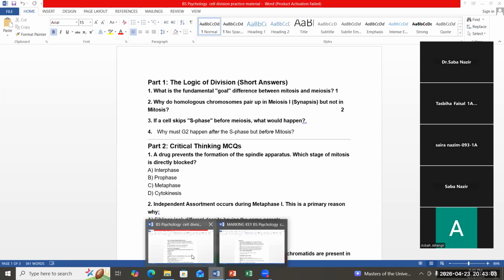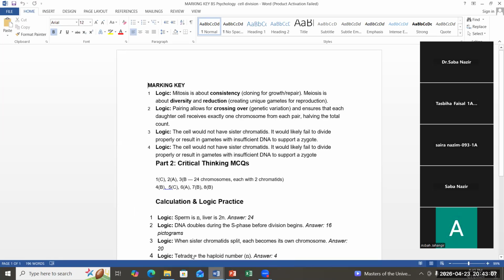Yes, I can show you. I can share it. I said: when homologous pair of chromosomes are formed, it creates an opportunity for the chromosomes to exchange their segments. Crossing over takes place, and a new combination of genes is produced. Pairing of homologous chromosomes allows genetic variation.